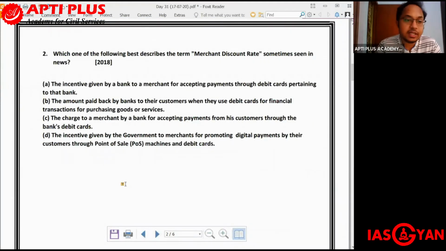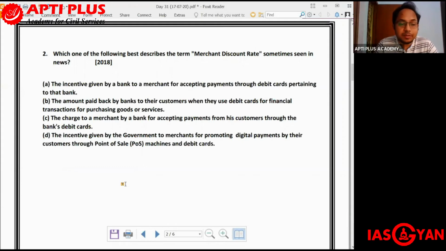The question is asking which one of the following best describes the term merchant discount rate, or MDR. Out of the given options, you have to check which is the best description for MDR, which is sometimes seen in use. A, the incentive given by a bank to a merchant for accepting payments through debit cards pertaining to that bank.